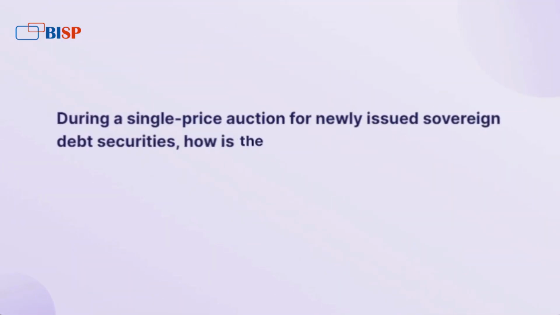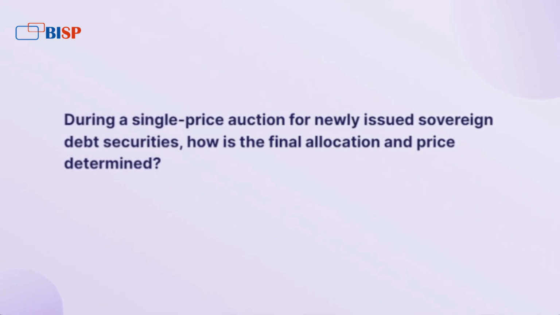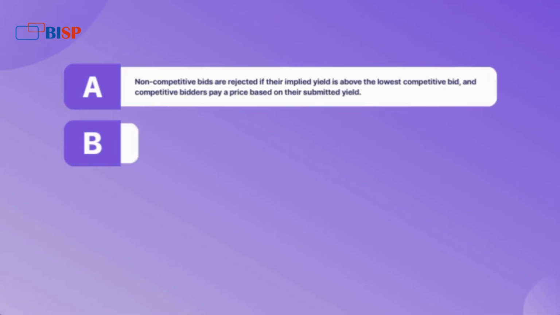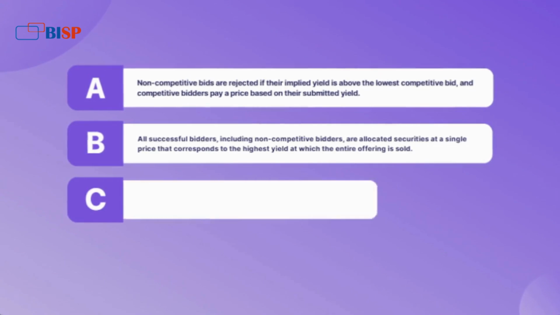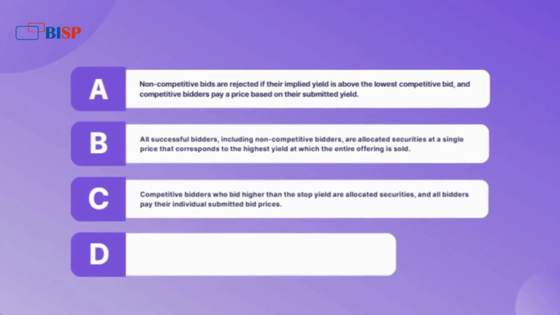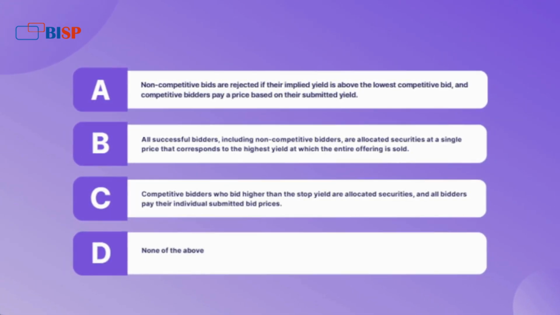During a single price auction for newly issued sovereign debt securities, how is the final allocation and price determined? A. Non-competitive bids are rejected if their implied yield is above the lowest competitive bid, and competitive bidders pay a price based on their submitted yield.